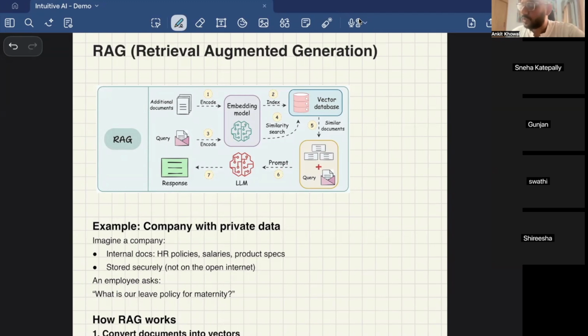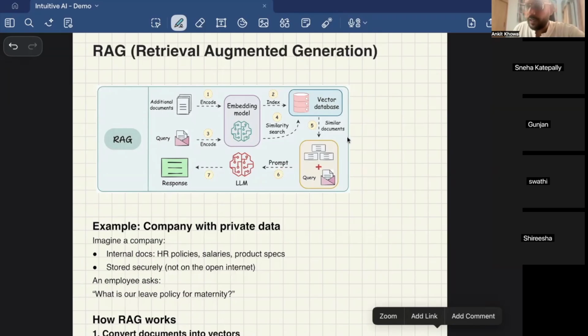That is what is called retrieval augmented generation, wherein you take the documents which are related to your particular company, do the vectorization which I talked about earlier, and store it in a vector database. Now, when your company employee asks a question to the LLM, before answering it back, it will go and check that particular database: do I have this information in the database or not? If yes, retrieve those documents, and then take those documents into consideration to answer the question.